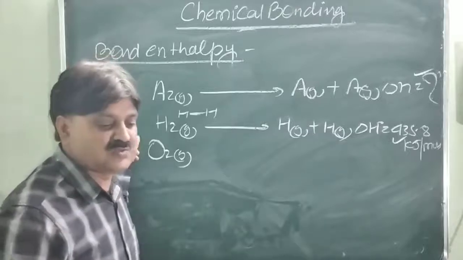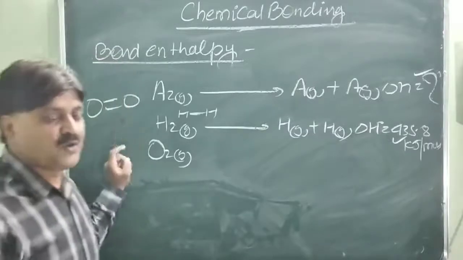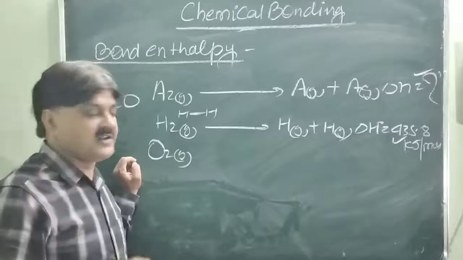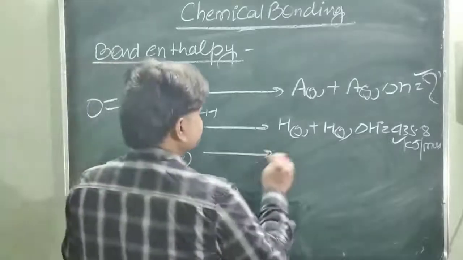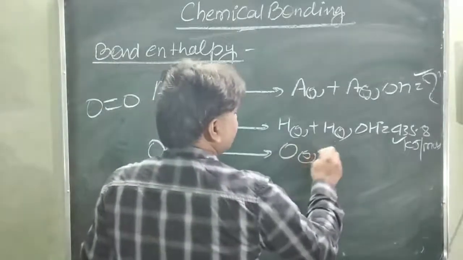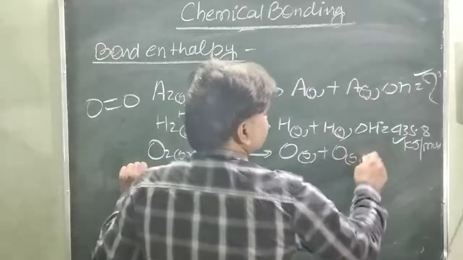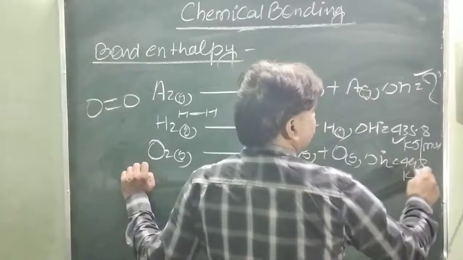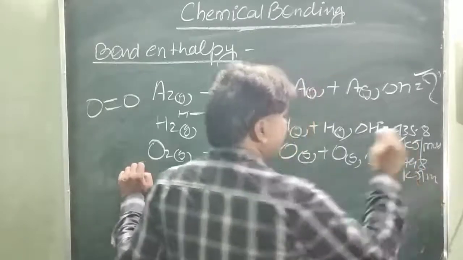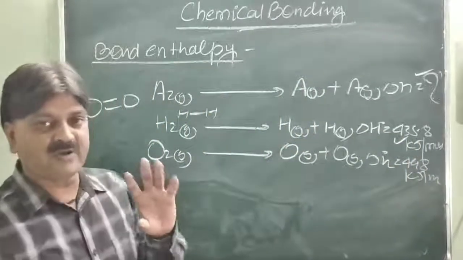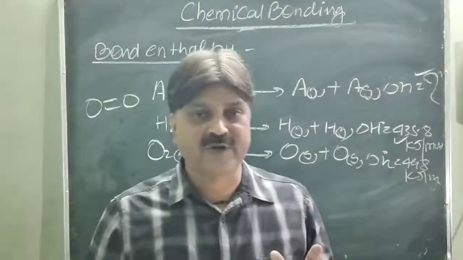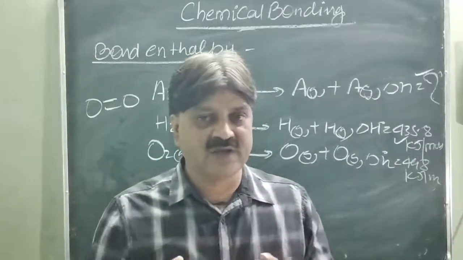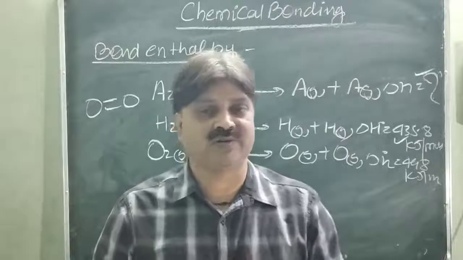In case of oxygen, you will see this is 498 kilojoule per mole of energy released when oxygen gas is formed from oxygen atoms. Delta H is equal to 498 kilojoule per mole. It means 498 kilojoule per mole is required to break 1 mole of oxygen bond between the two oxygen atoms. That amount of energy is known as the bond enthalpy.